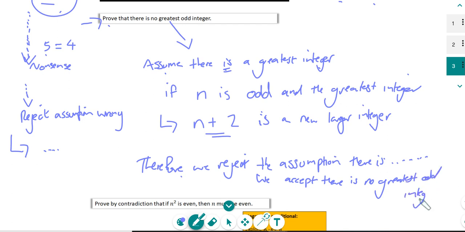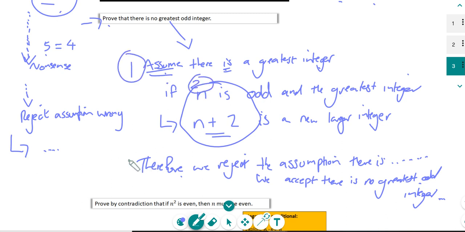Okay, I'm not going to write the whole thing, yeah, but I'm just sort of trying to touch on the key elements. So there's some assumption, there's some kind of algebra work normally, so let's call that 1, let's call that 2, and then there's a rejecting of your result based on the nonsense and accepting the original case. So let's look at this in a little bit more detail in the next video.